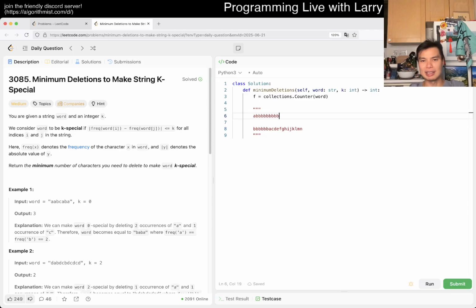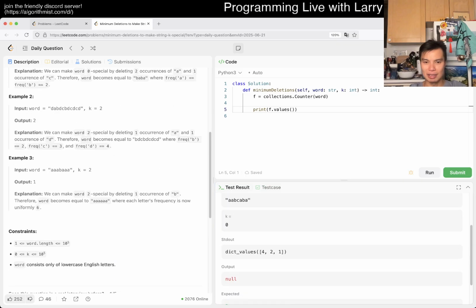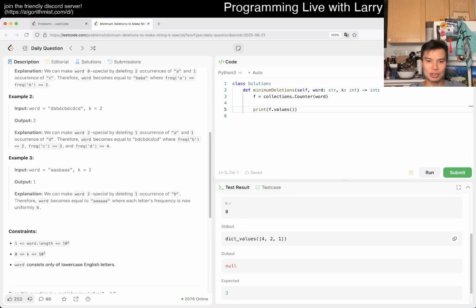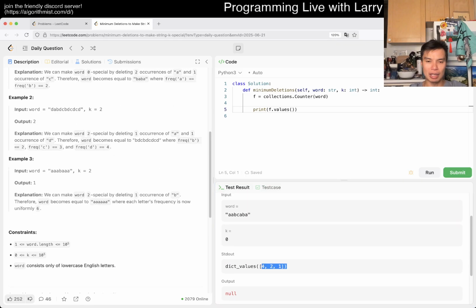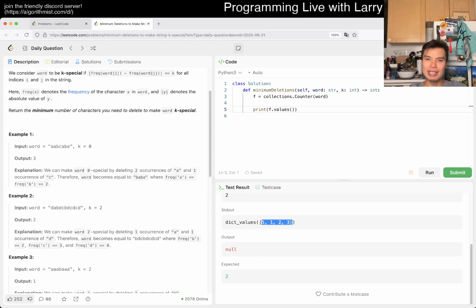So you have these two cases, and then my idea immediately jumped to doing a sliding window, because now you look at the frequency values. Maybe we can print it out real quick for illustration. If you run it real quick, it's not super valuable only because the inputs are not very good. Maybe this one's okay, but you get the idea. You have 5, 1, 2, 3, and of course you want to sort them so you have them in order.